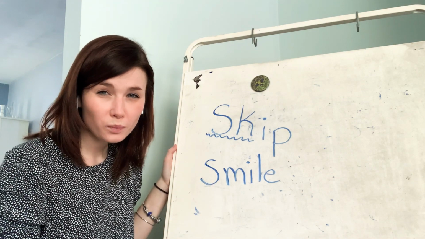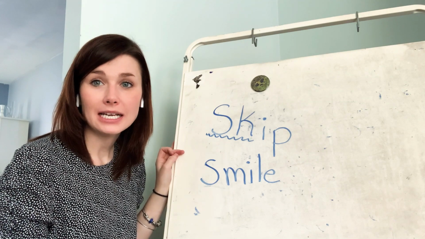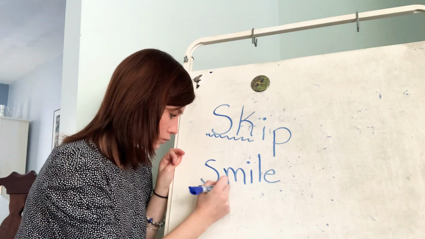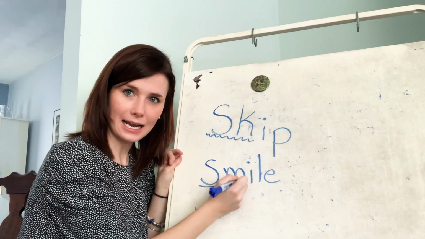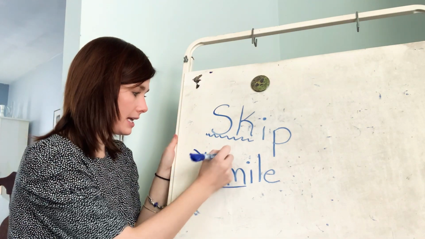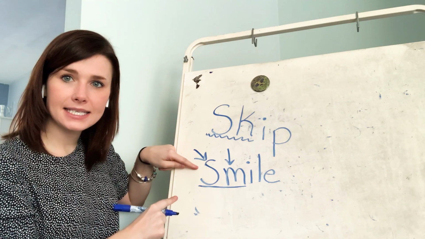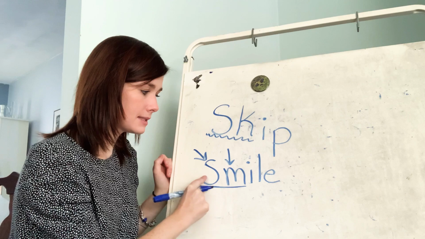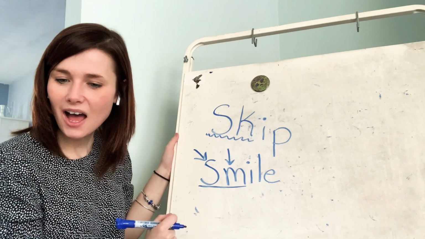Remember, your consonants are all the letters that are not vowels. So our consonant cluster is right here, right? S and M. We hear the S sound and we hear the M sound. Say the S sound with me. S, M. Smile. Nice job.